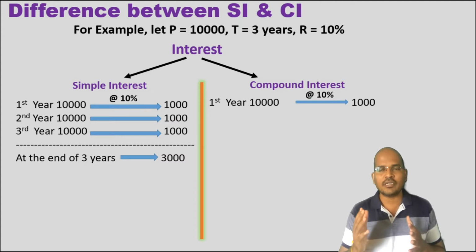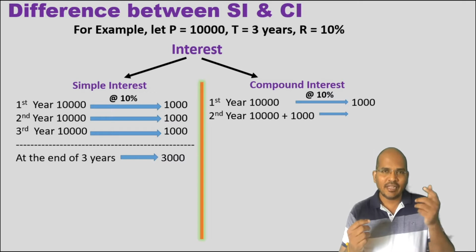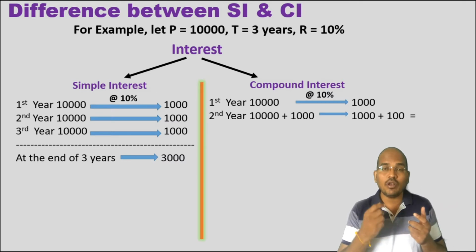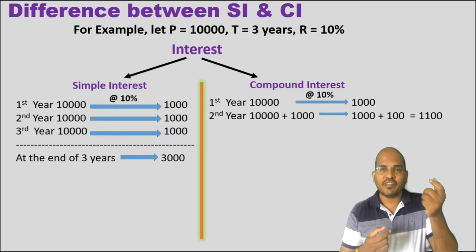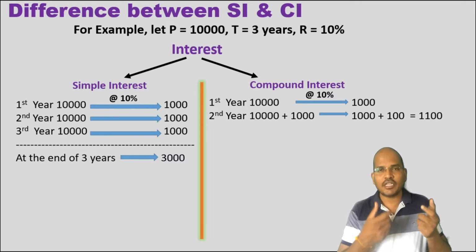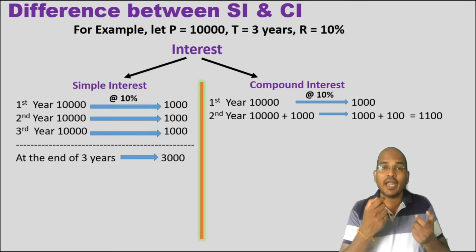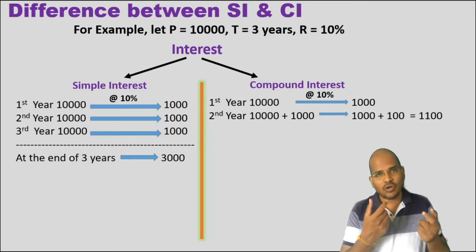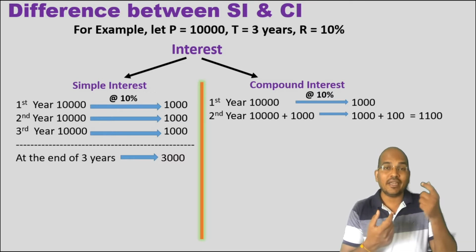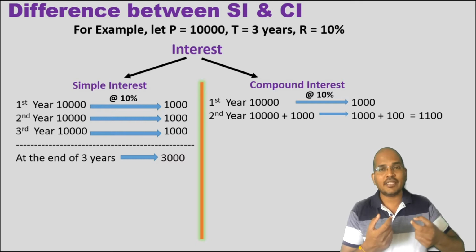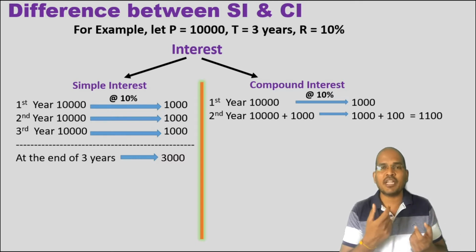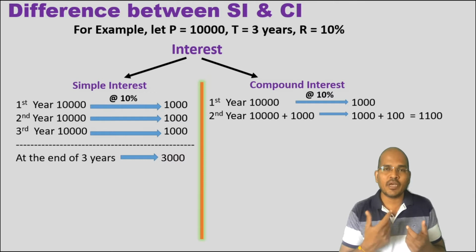Now coming to compound interest. In compound interest for the first year, 10% of 10,000 is 1000 rupees, and here starts the difference. In the second year we take the initial 10,000 and we also take the interest obtained for the first year, so it's 10,000 plus 1000, and here we calculate interest on 11,000. We also calculate interest on interest, so it is 1000 plus 100, that becomes 1100. So what do you observe here? You observe that you are calculating interest on interest.